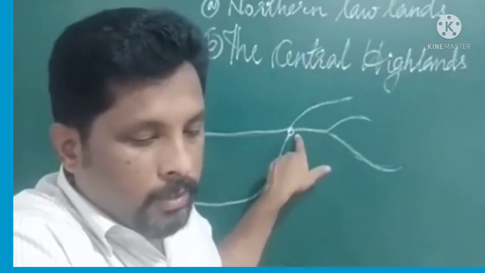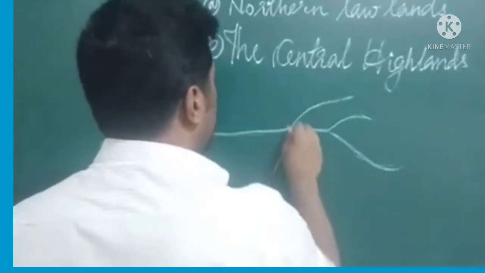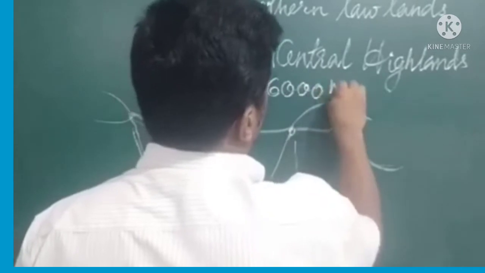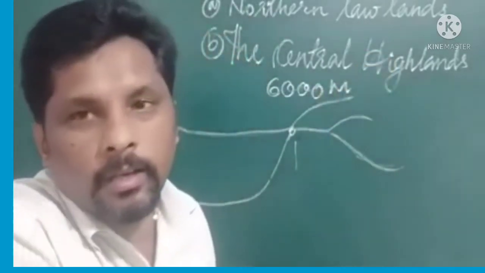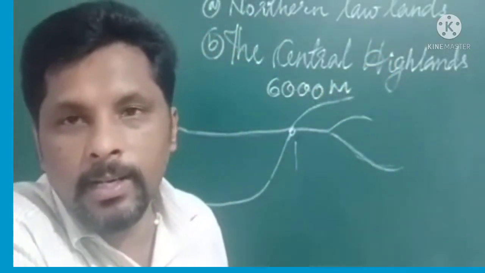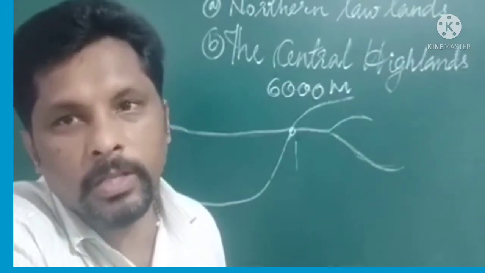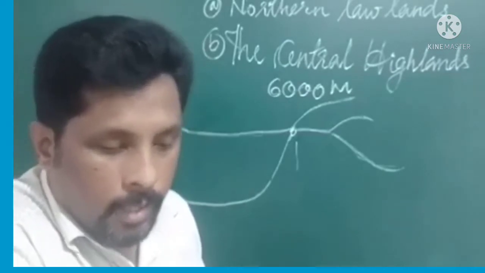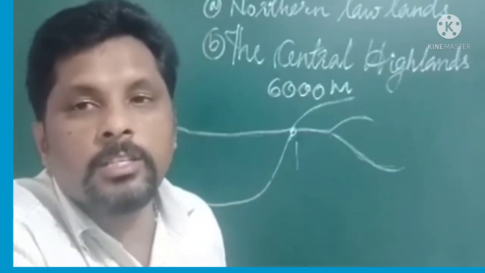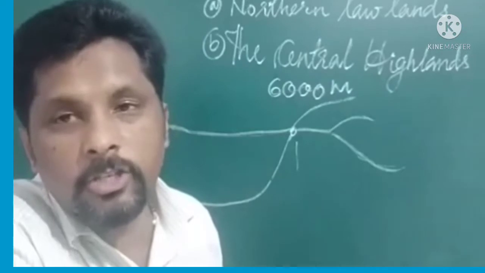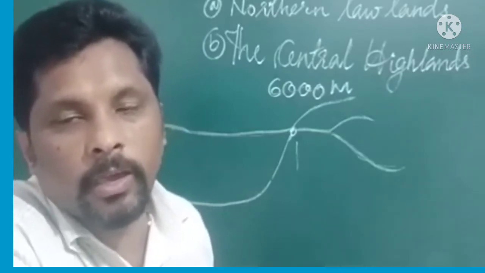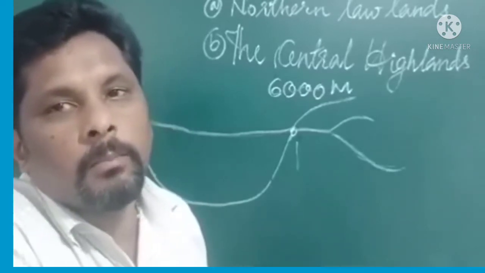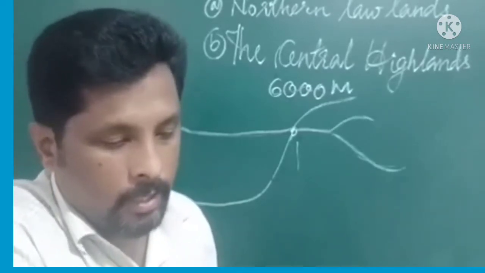Okay, the Pamir Knot with the height. What is the height? The height of this area is about 6,000 meters above the sea level. And here is the highest plateau located in the world. The highest plateau of the world is also located in the Pamir Knot. It is almost 6,000 meters above the sea level.